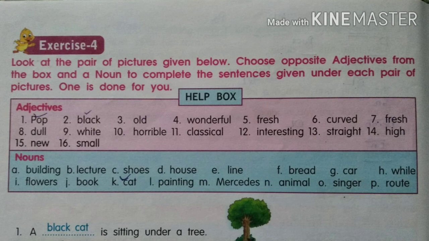So according to the pictures, we need to choose the adjective from the red box and we need to choose the noun from the blue box and complete the sentences. So let us do this exercise. And also when we write these sentences, we need to write the opposite adjectives in the set of that sentence that we are writing. So when we do this exercise, we will follow that how we have to do it.